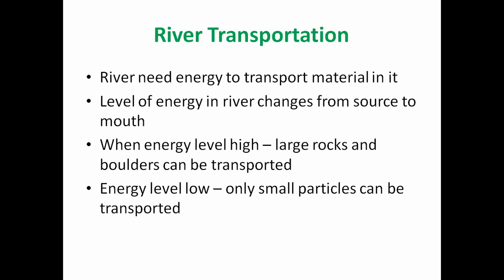Okay. Now, a river needs energy to transport material in it. What is the meaning of this? The particles which are present in the river course are not transported from one place to another automatically. They need some energy. And what is the source for that energy? The speed of river water is the main source of the energy. If river water has speed, then the particles move from one place to another, and such movement is considered as river transportation.